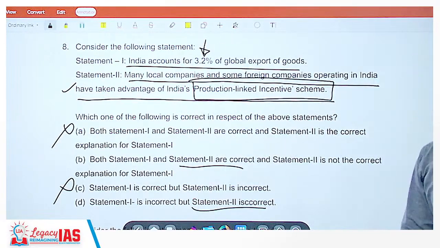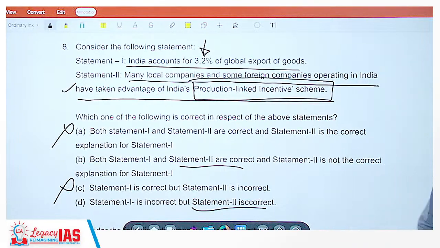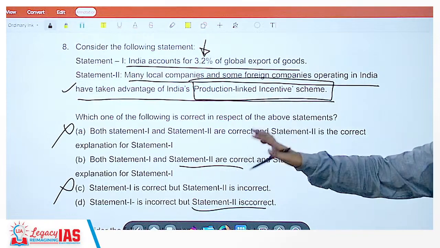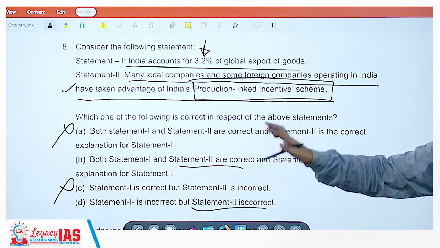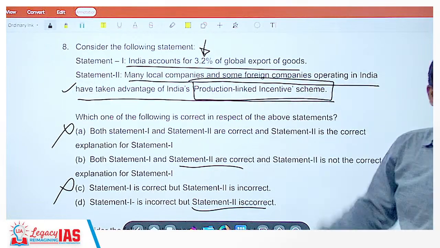Okay, so what do you think? 3.2%, is it a very high amount or a very low amount? Would India be trading more than this or less than this? If ever you are left with two options, you definitely have to solve. Why?